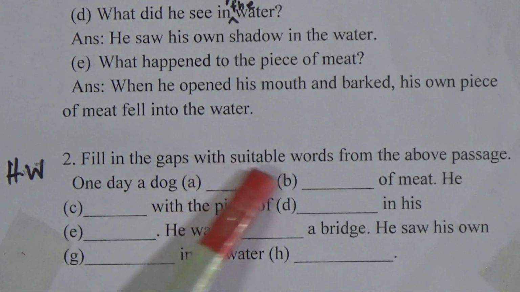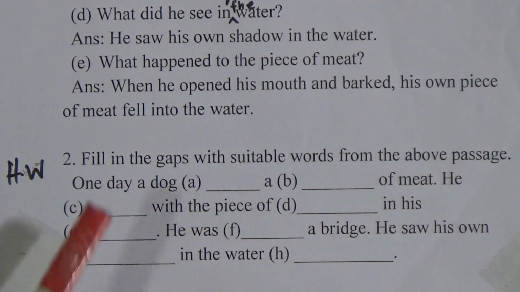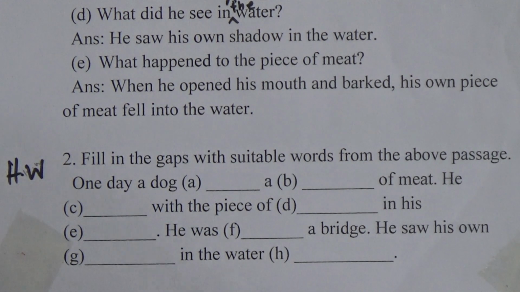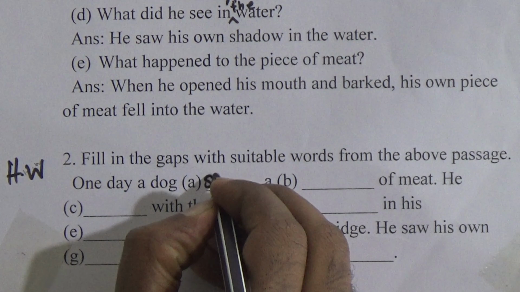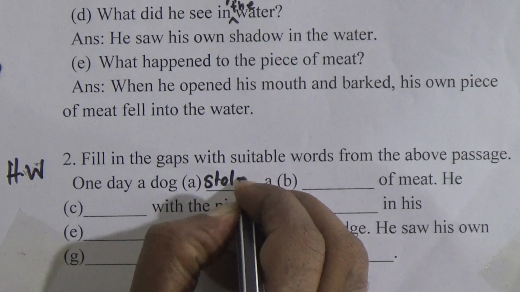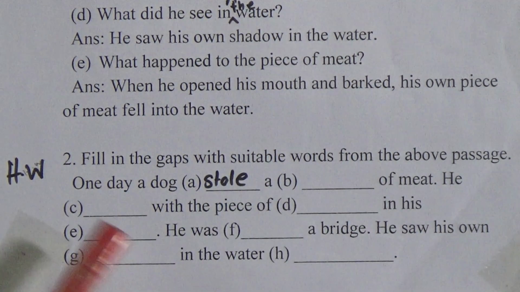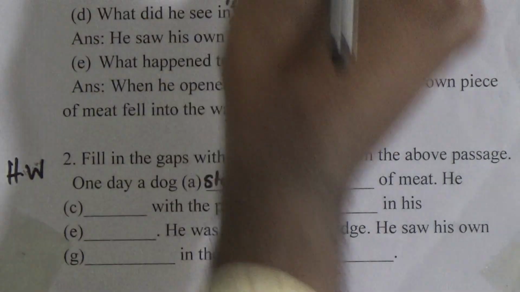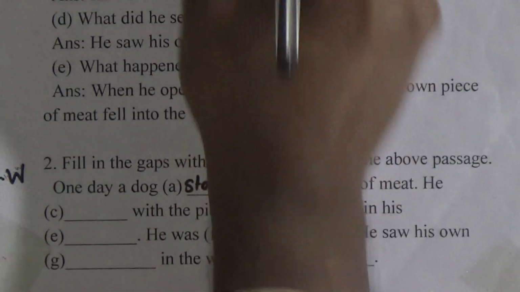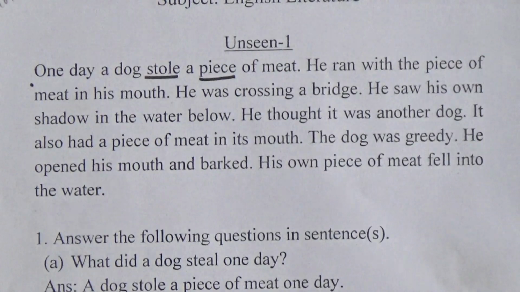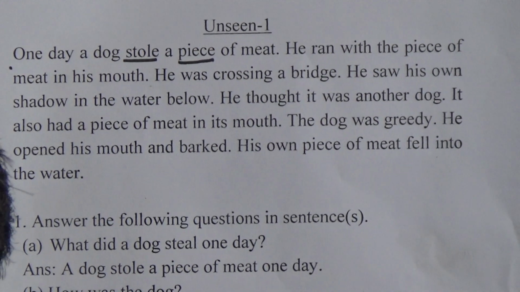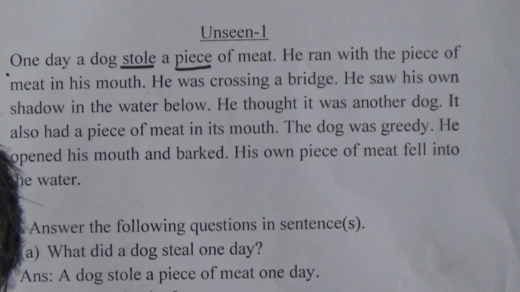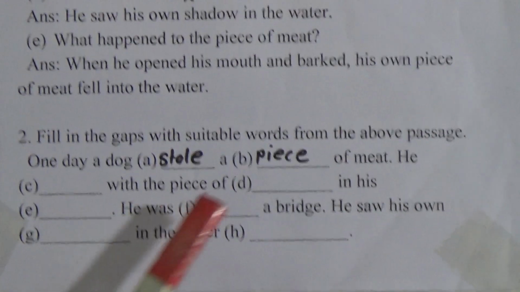Fill in the gaps with suitable words from the above passage. One day a dog, look here, stole. One day a dog stole a piece of meat. A piece. He stole a piece of meat.